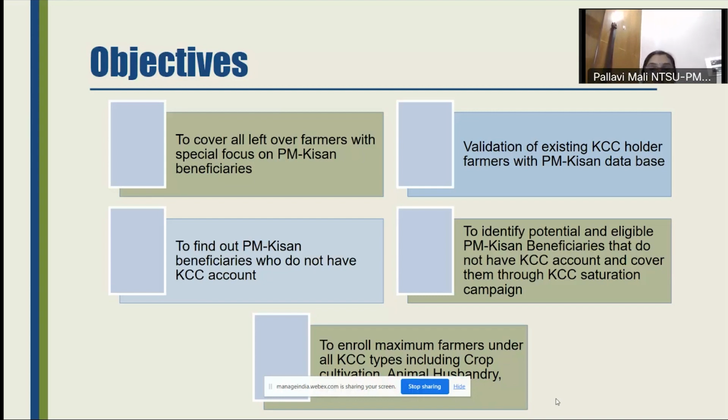And this way we will be able to identify potential and eligible PM Kisan beneficiaries that do not have a KCC account till date. Through this KCC saturation drive, we are trying to reach out to these farmers and cover them under the KCC. The idea is to enroll maximum farmers under all types of KCC. It's not only about crop cultivation, but animal husbandry, fisheries, all the components of KCC will be covered.